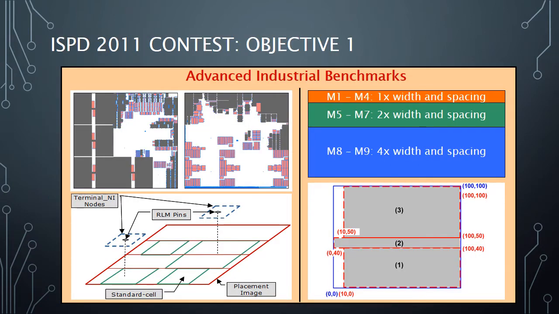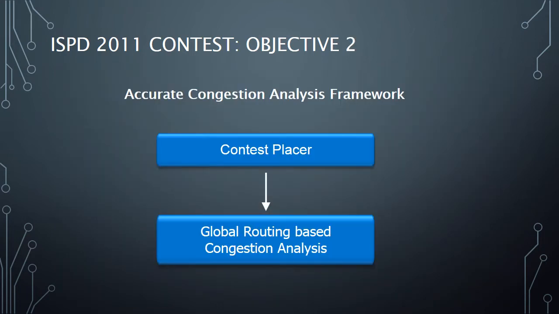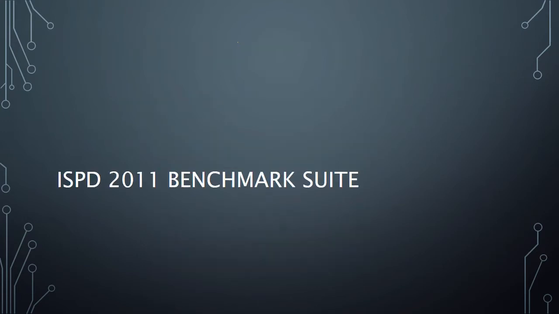The first objective of the contest was to release new benchmarks derived from advanced industrial ASICs with numerous placement and routing blockages, a complex non-uniform layer stack with varying width and spacing across layers, other constructs like pins on higher metal layers that allowed standard cells to be placed under them, non-rectangular nodes which can complicate placement, cell density computation, and routing. A second objective of the contest was to provide a standardized and accurate congestion analysis framework to evaluate the routability of the placement solution.